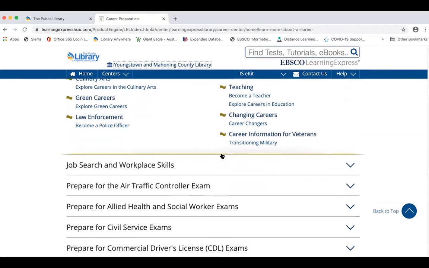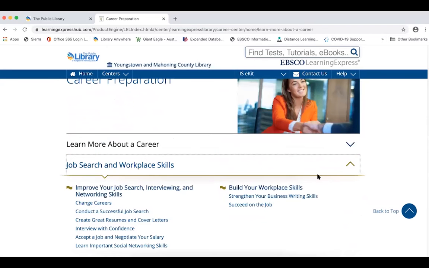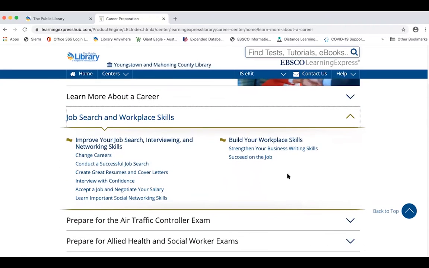The next part of the Career Preparation Center is the job search and workplace skills. Here they have a whole course you can take for how to change careers. They have a course on how to conduct a successful job search, also one on how to create great resumes and cover letters.